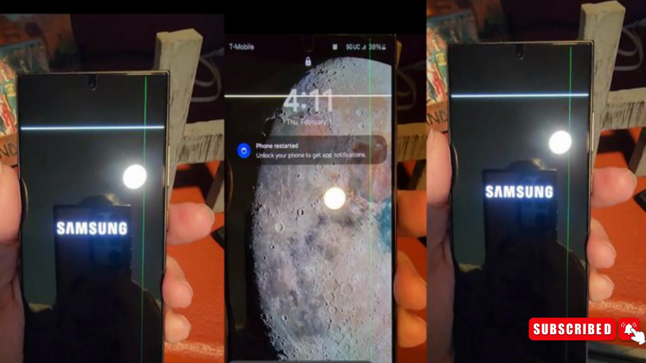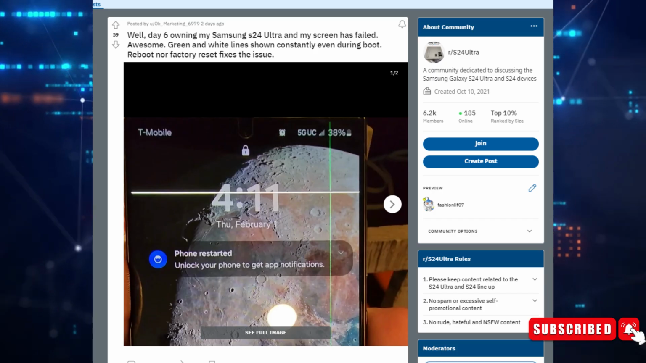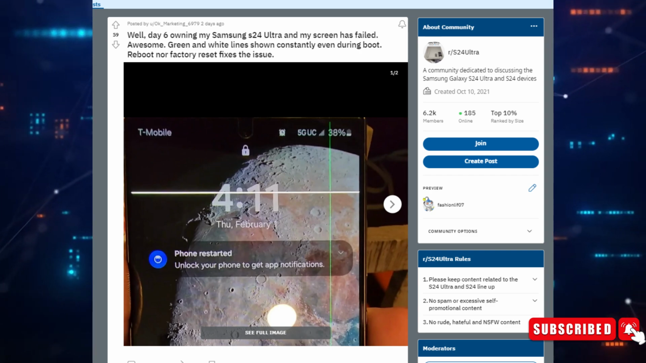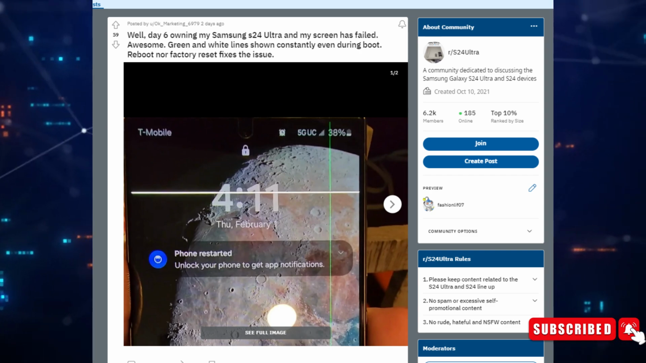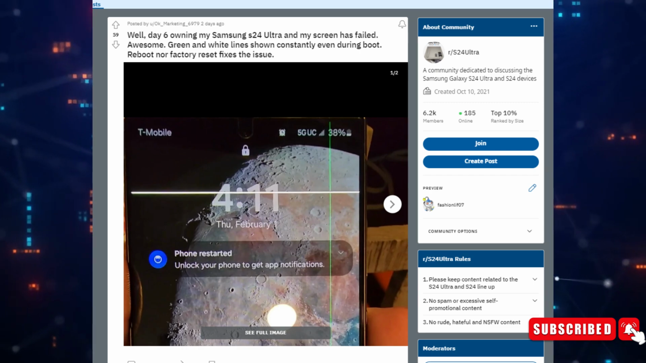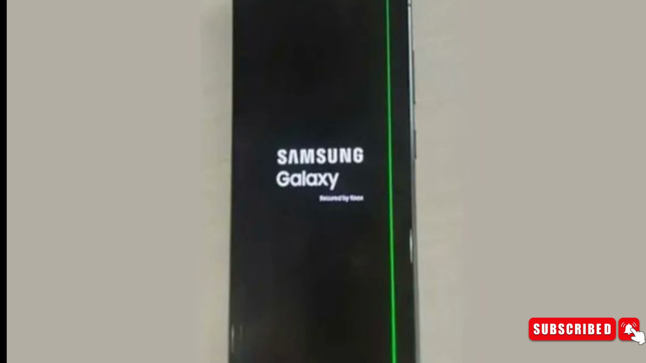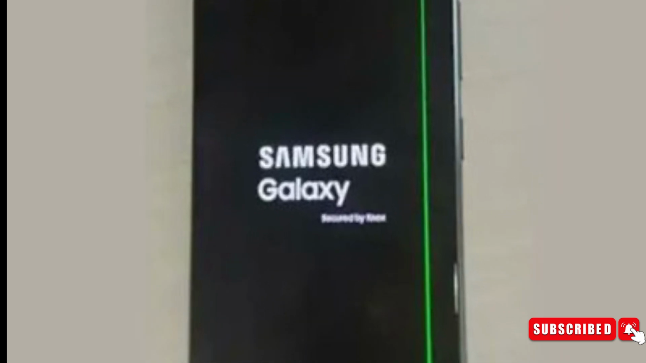Number 3. Display green and white line issues. A user posted on Reddit about the green line issue in the Galaxy S24 Ultra. He said, day 6 of owning the Samsung S24 Ultra and the screen has failed. Green and white lines are shown constantly, even during boot. Neither reboot nor factory reset fixes the issue.